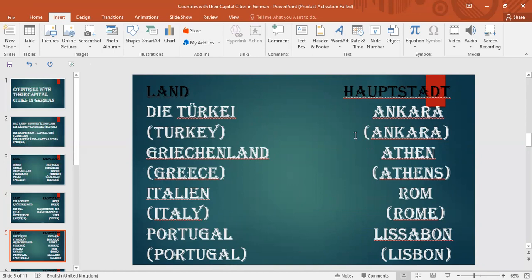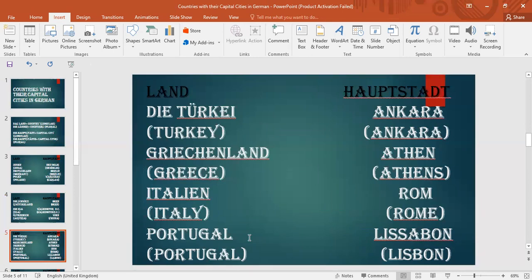So the next country we have is Griechenland, which is Greece in English, and its capital city in German is Athen. This is Athen, and in English it is Athens. Then the next country we have is Italien, which means Italy in English. Its capital city's spelling is a bit different, but the pronunciation is the same. In English and German both it is Rom, Rome.